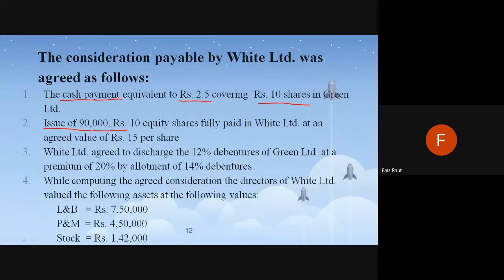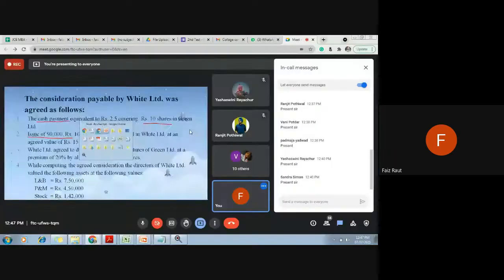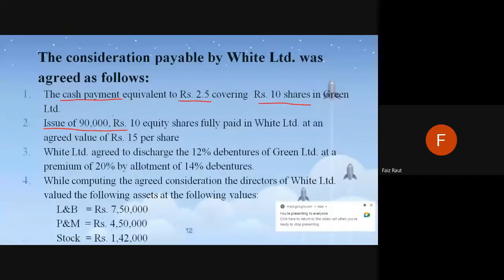White Limited is the acquiring company. They are issuing 90,000 rupees 10 equity shares fully paid in White Limited at an agreed value of 15 rupees per share. So there are two ways in which they are paying the target company shareholders. One is the cash payment, 2.5 rupees for every 10 shares, then the issue of 90,000 shares of White Limited, which are 10 rupees equity shares fully paid. But what offer are they getting? 15 rupees per share. Okay, the negotiation is done.